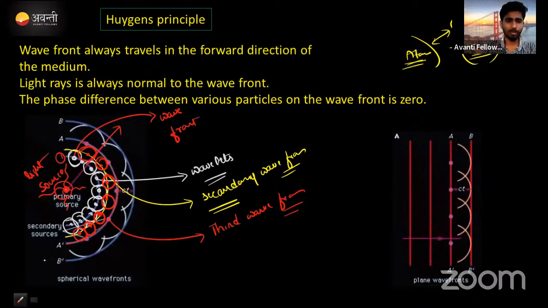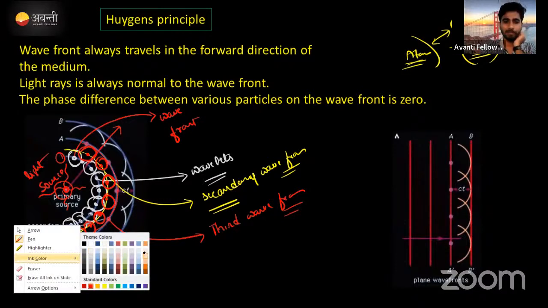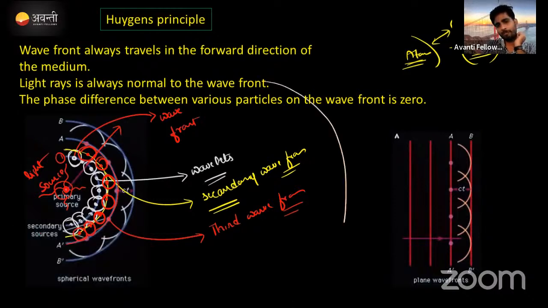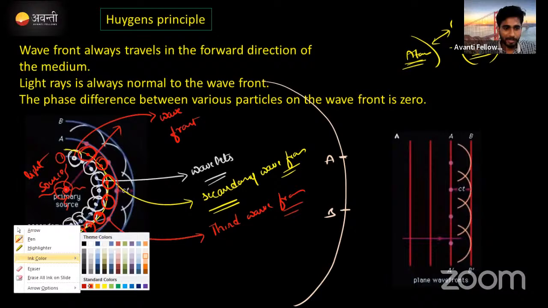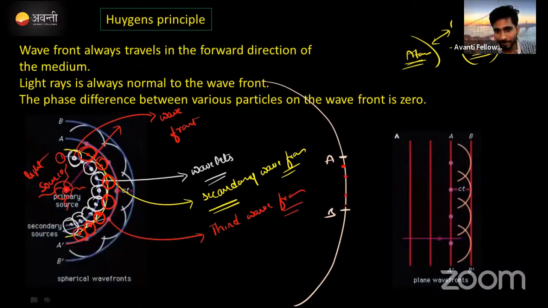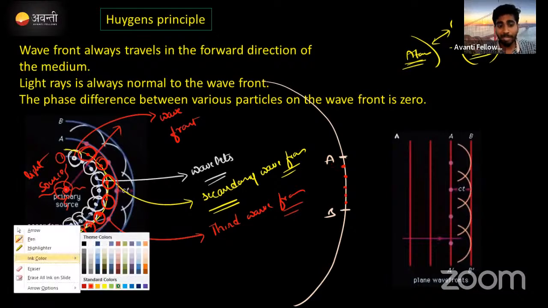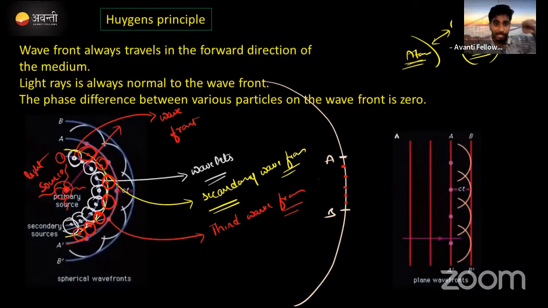Whatever I told here is all about the spherical wavefront. If the spherical wavefront moves very far in the forward direction, it is such a big spherical front that if you consider from this point to this point, just look at this portion. It looks like a linear one. Here also infinite numbers of particles are there on this portion AB. These particles behave like, I am also a source of this light, a primary source. Like this they will emit the waves.